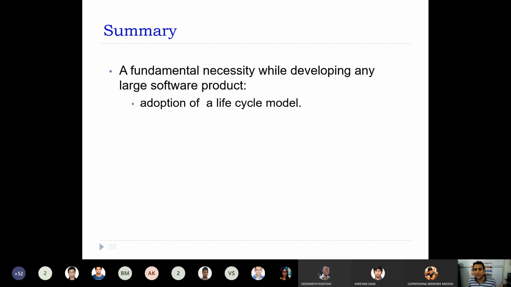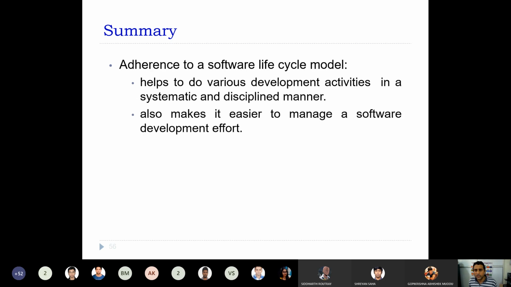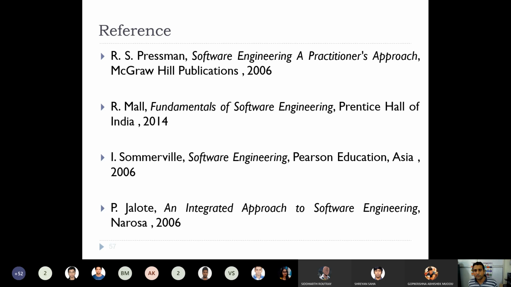So what is the summary? A fundamental necessity while developing any large software product is the adoption of a life cycle model. When you adhere to a life cycle model, you will be able to carry out the activities in a systematic and disciplined manner. It also makes it easier to manage a software development effort.